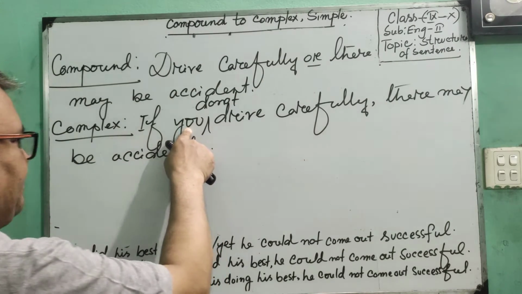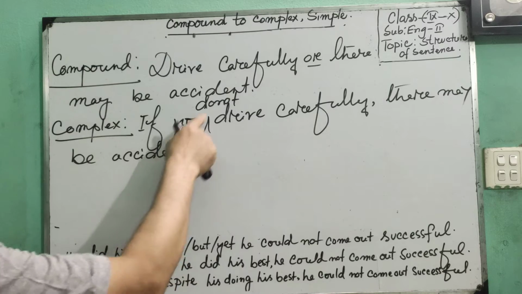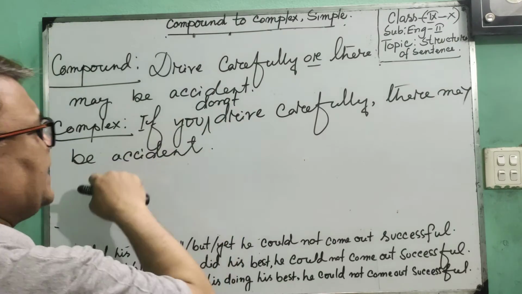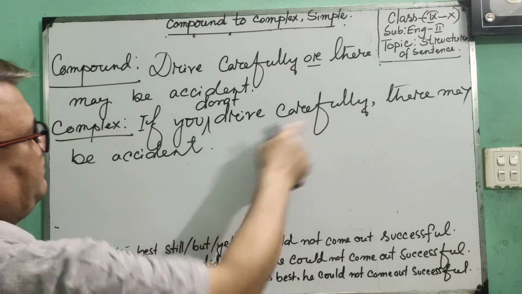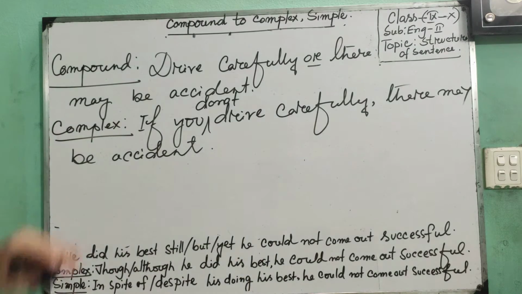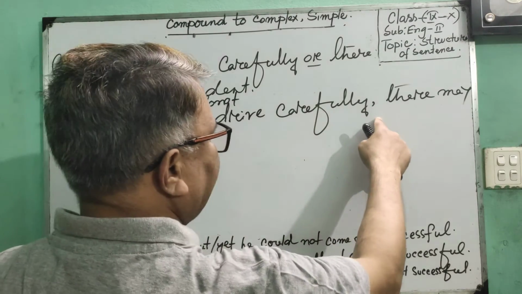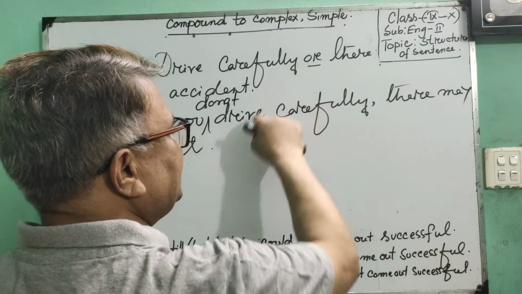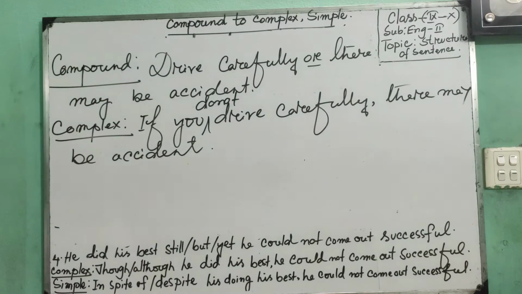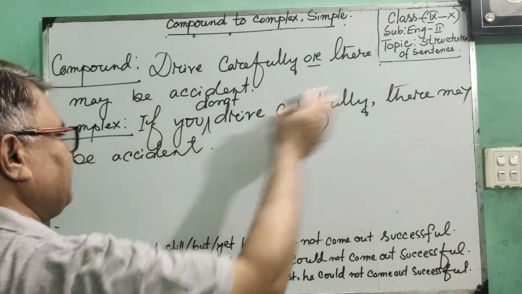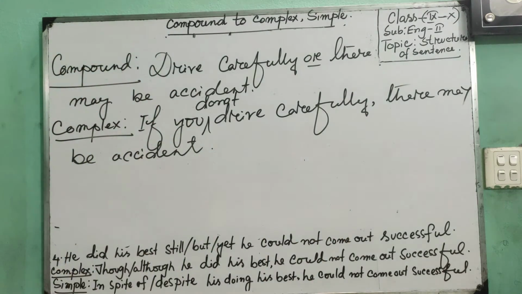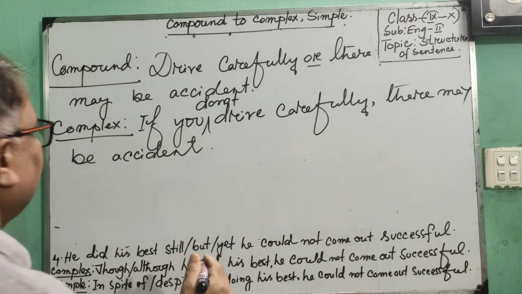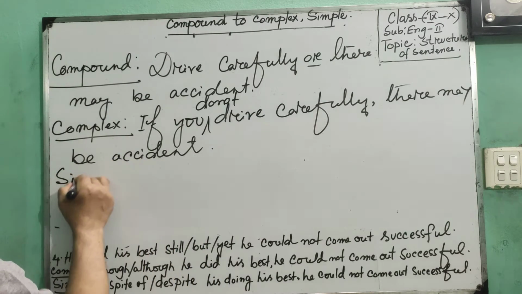So you have to bring you, then you have to make it negative. If you do not drive carefully, then you have to omit or and place a comma in place of or. Then you have to use the subordinate clause, but the subordinate clause should be placed unchanged: there may be an accident. Is it okay? Okay.